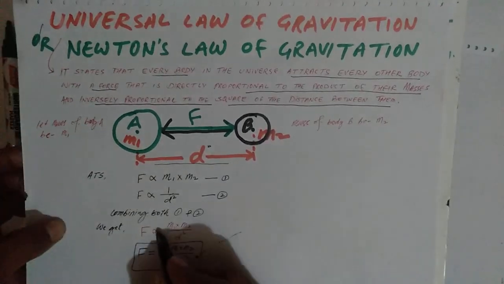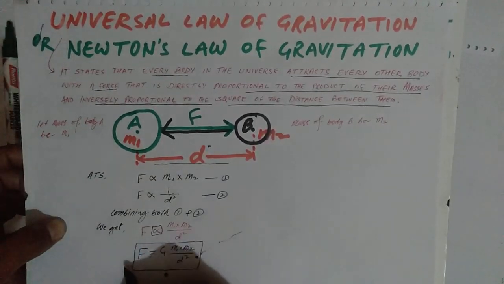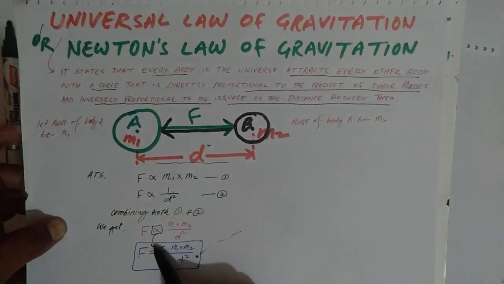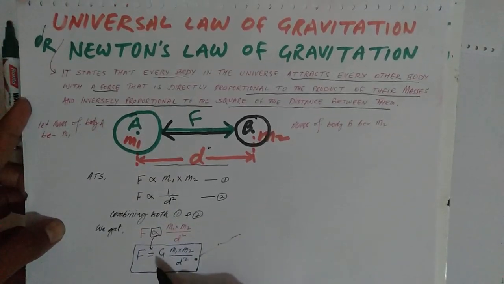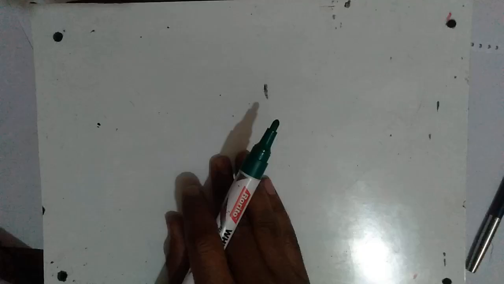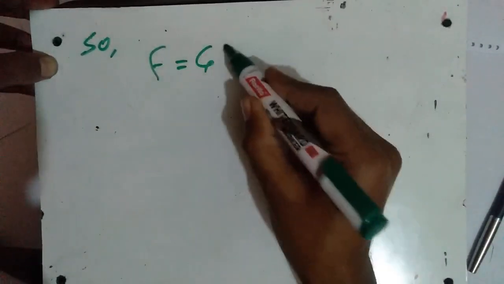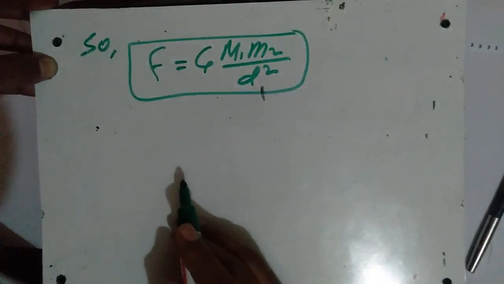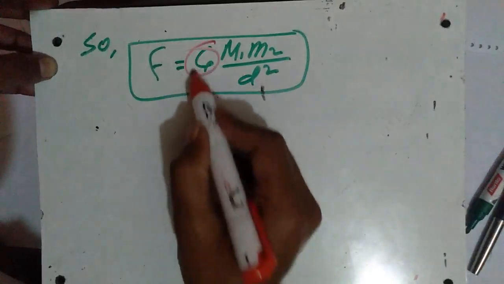Now this is the sign of proportionality. We need to replace it with equals to, but when we do, we need to take a constant. Here we took G as constant. So the final formula given by Newton's law of gravitation is F equals G m1 m2 upon d square. Now what is this G here?